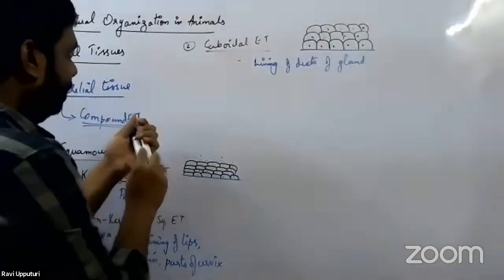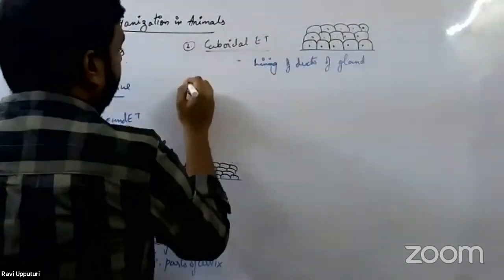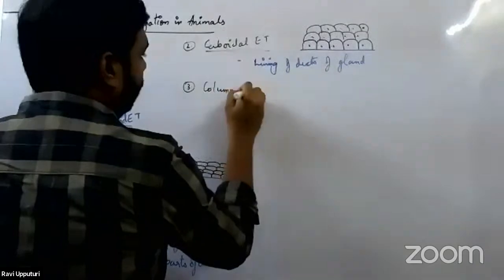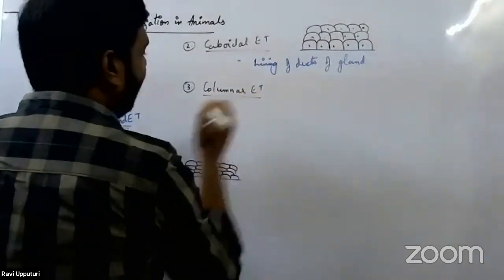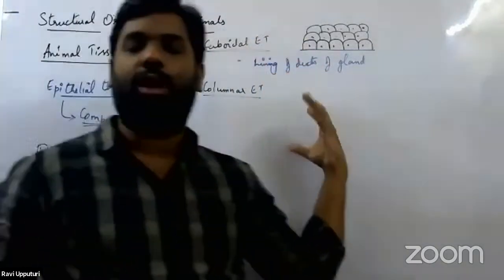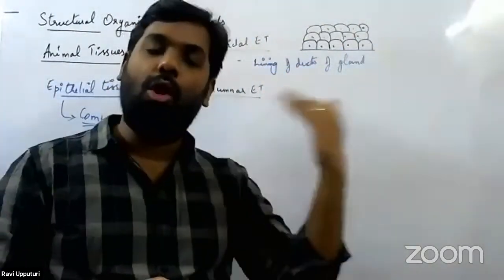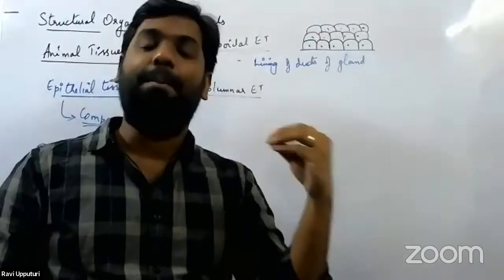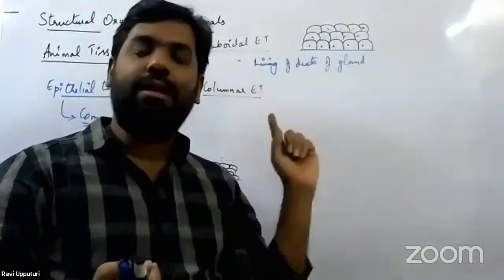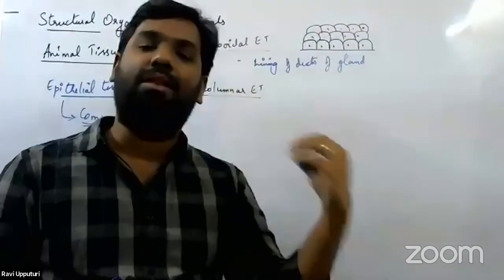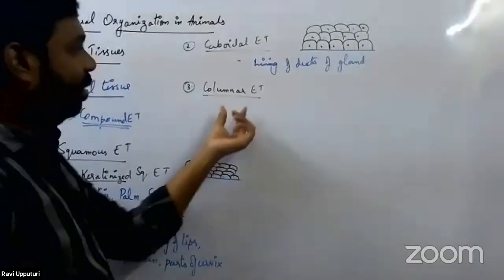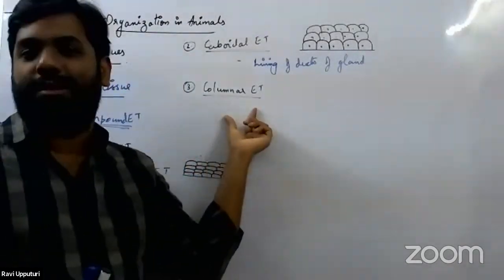And finally, we have the third type, which is called the columnar epithelial tissue. This would be stratified columnar epithelial tissue. Again, the same thing. Structure-wise, it would appear as long pillar-like cells with the nucleus at the base, right? And they are seen in multiple layers. So wherever there is maximum friction in our body, there we would have this stratified columnar epithelial tissue.